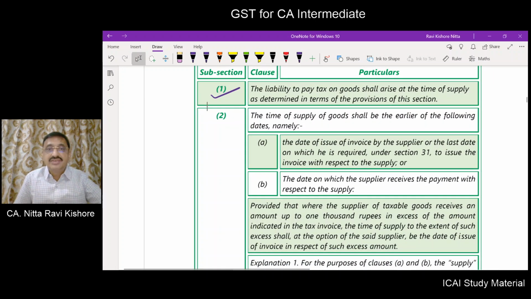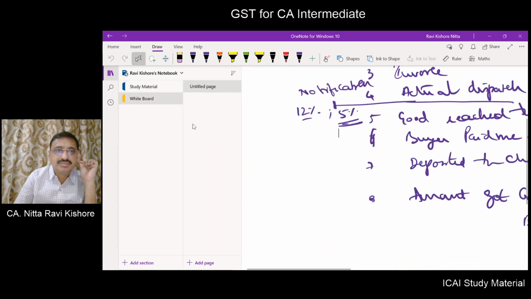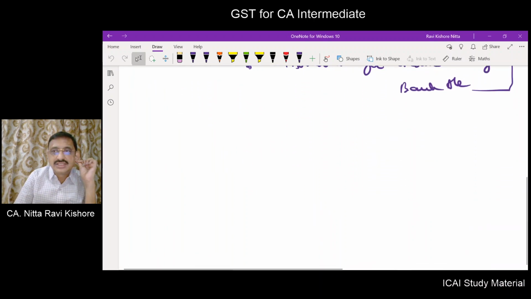Subsection 2 is important. Crux of it. The time of supply of goods shall be the earlier of the following dates: date of issue of invoice by the supplier, or the last date on which he is required to issue invoice under section 31, or the date on which the supplier receives the payment with respect to the supply, whichever is earlier. It is very simple to understand.